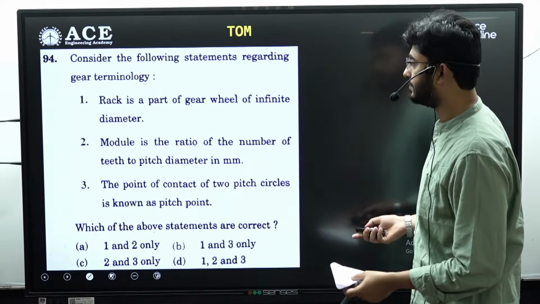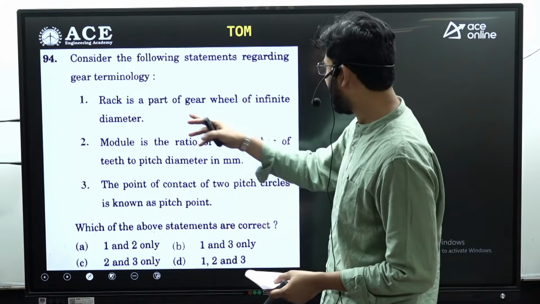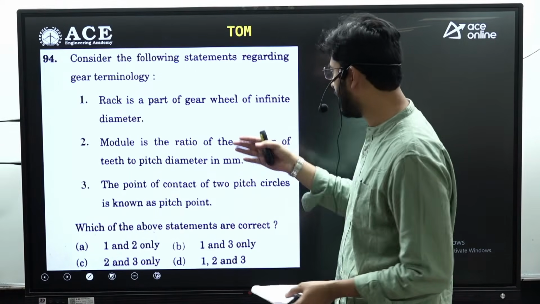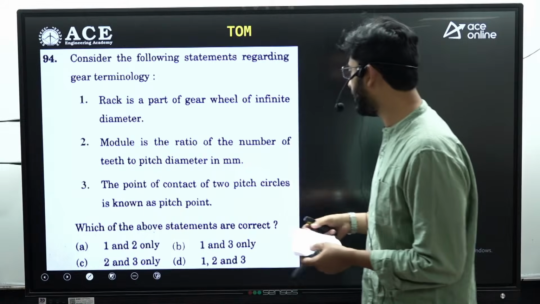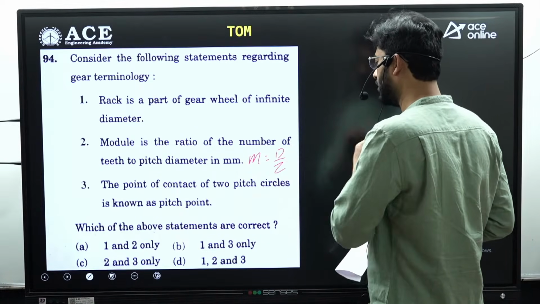Okay. Next is consider the following statement regarding the gear terminology. So rack is a part of wheel which is having infinite radius. And next statement, module is expressed as the ratio of number of teeth to pitch diameter. So module is actually diameter by number of teeth.